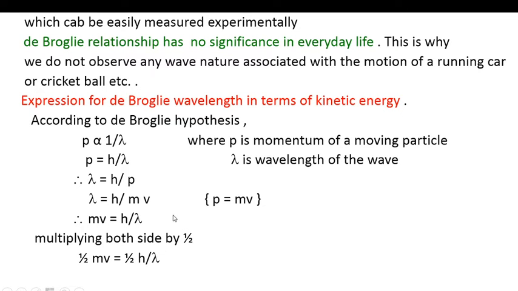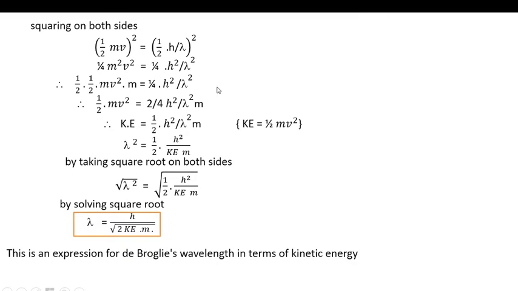Now multiplying both sides by 1/2, the equation becomes 1/2 mv is equal to 1/2 h upon lambda. Squaring both sides, (1/2 mv) whole square is equal to (1/2 into h upon lambda) whole square.